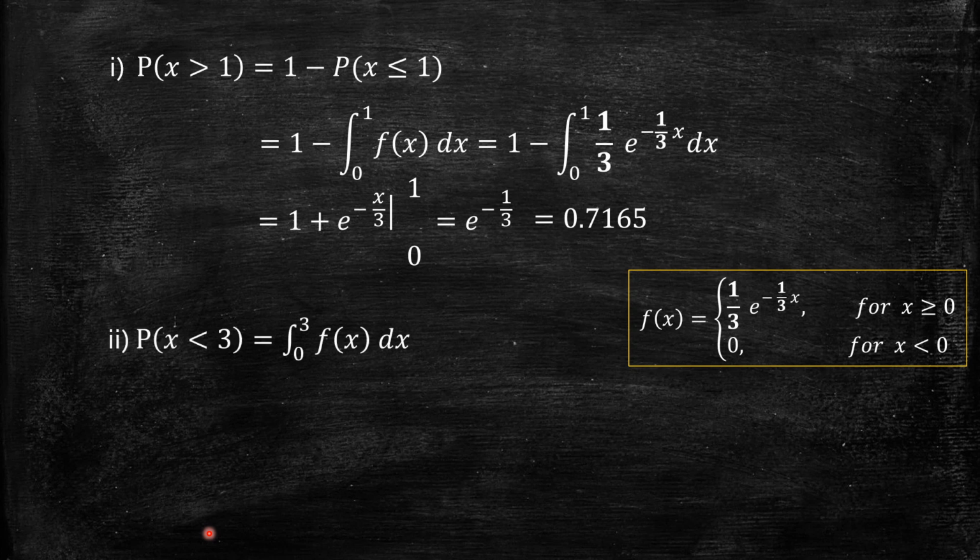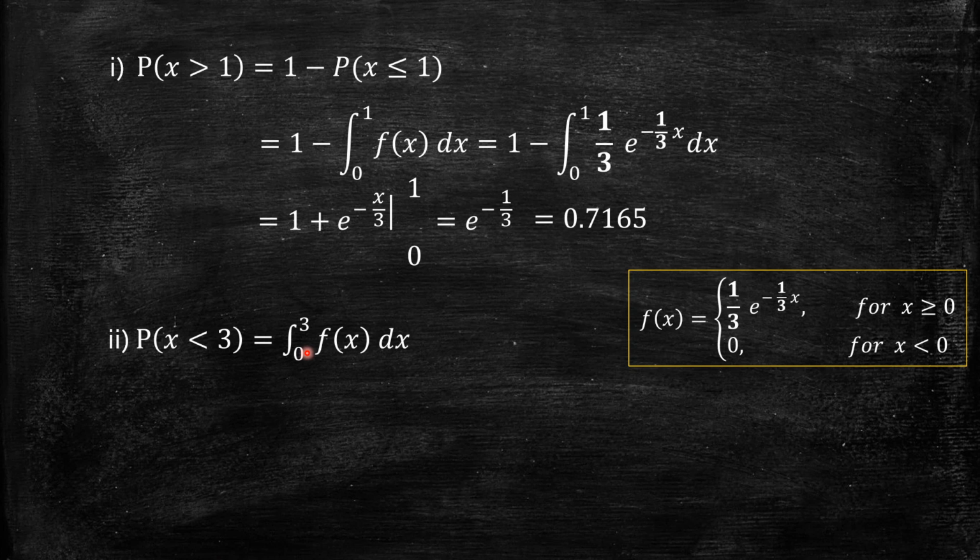The second problem there is probability of x less than 3. So here again, probability of x less than 3 means actually x is defined from minus infinity to 3. Up to 3 means it starts from minus infinity. So probability of x from minus infinity to 3 is nothing but integrating f of x from minus infinity to 3. But I have again considered from 0 to 3 because it is defined only for the positive number line. So from minus infinity up to 0, the function is anyhow 0. So I can take only integrating f of x from 0 to 3.